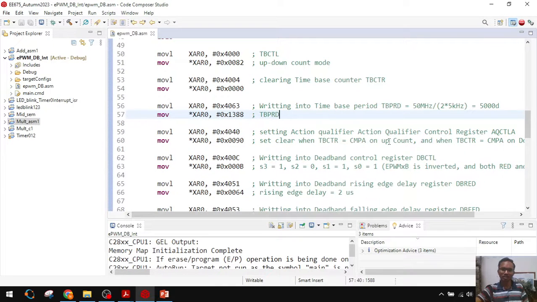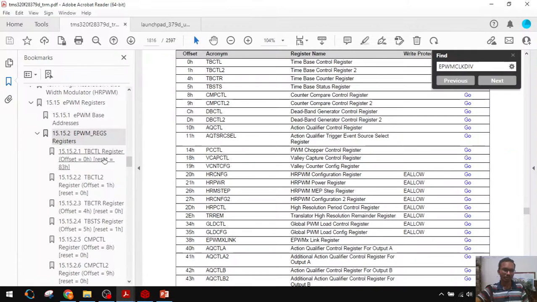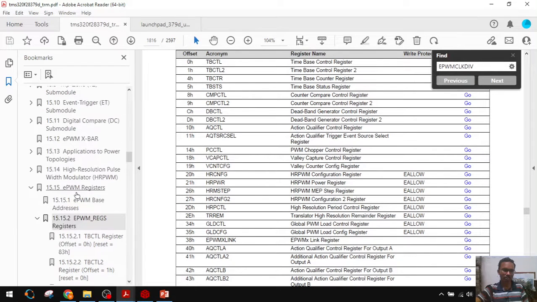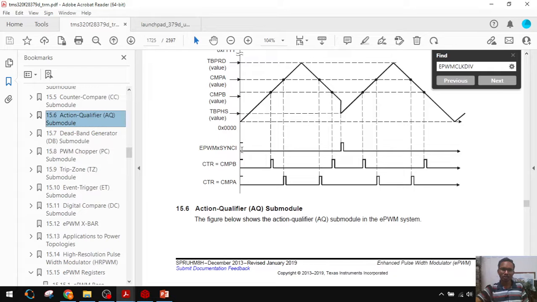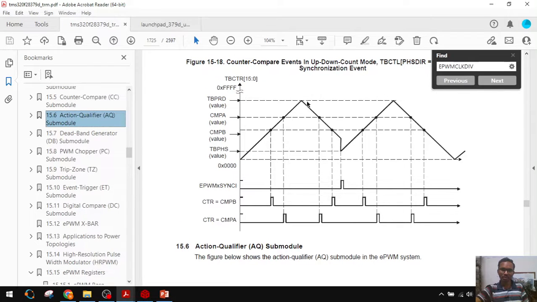Next is the action qualifier control register. What is this? Suppose this is the time base counter, that is triangle, and compare A, compare B registers are there. This is the modulating waveform, like for sine PWM, sine wave, for square PWM, square wave, we have to load into the compare A register.